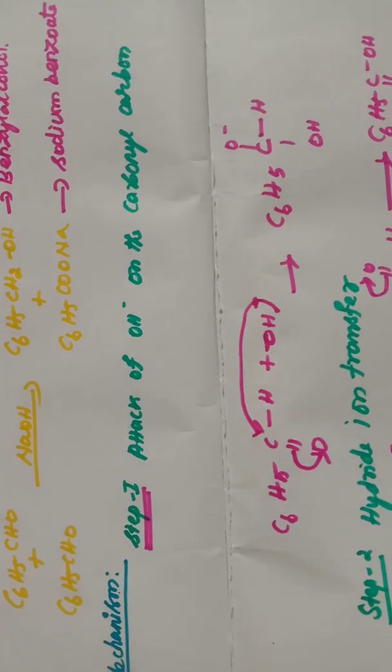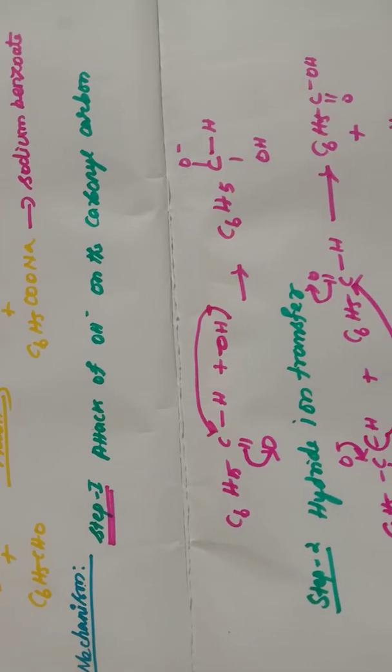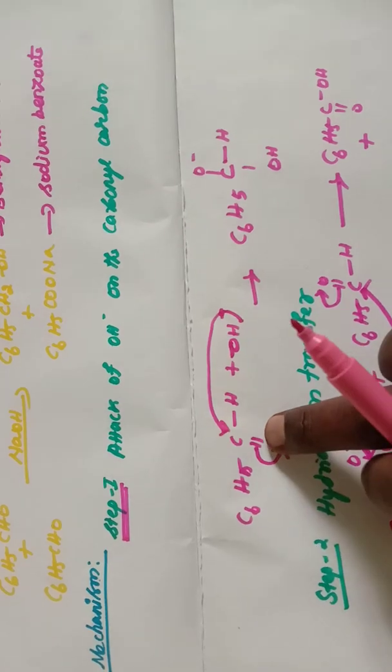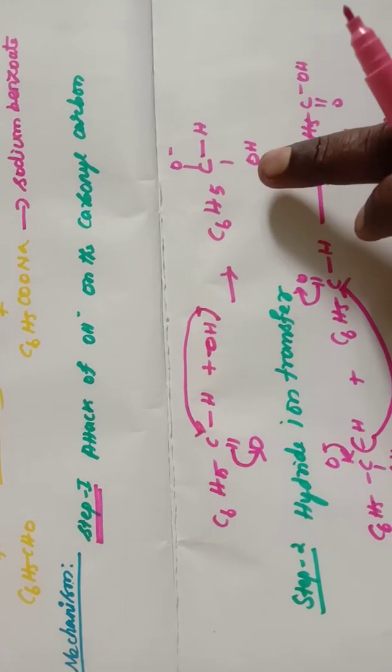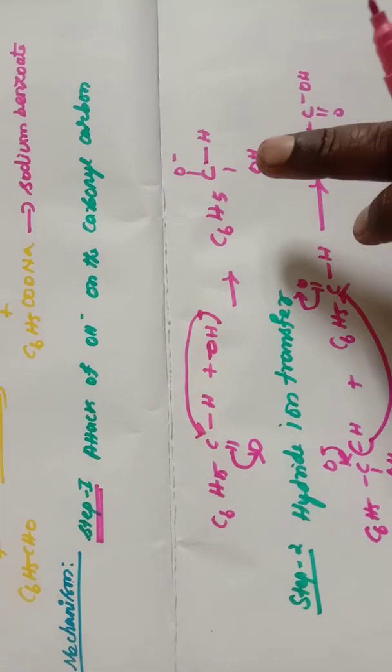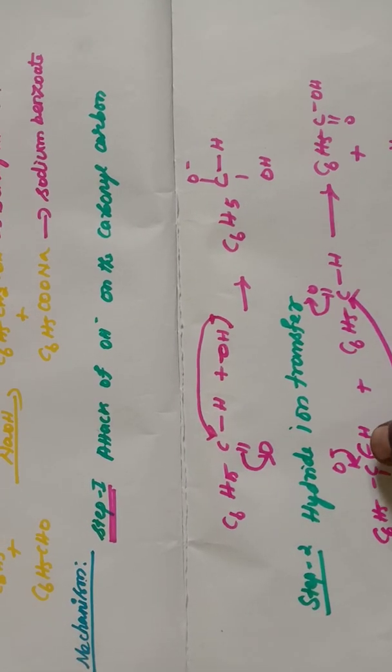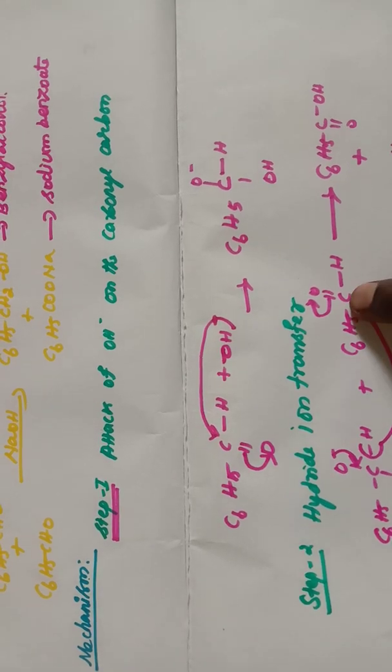The first step is attack of OH on the carbonyl carbon. This OH, that is the base which we added, attacks this carbonyl carbon so that we will be getting an ion. Now in second step, this hydride ion, that is the hydrogen along with this electron, is shifted to this carbon.